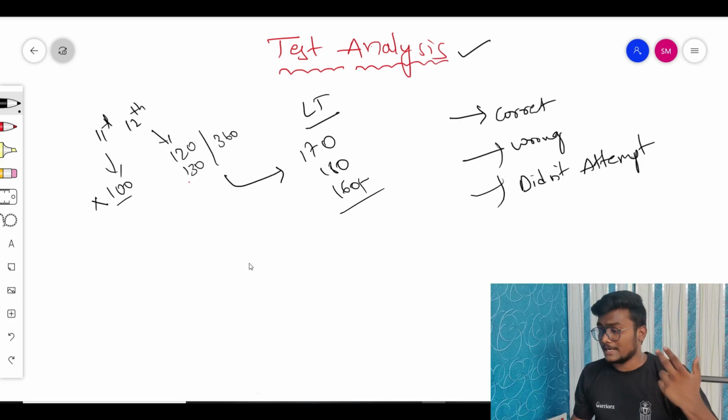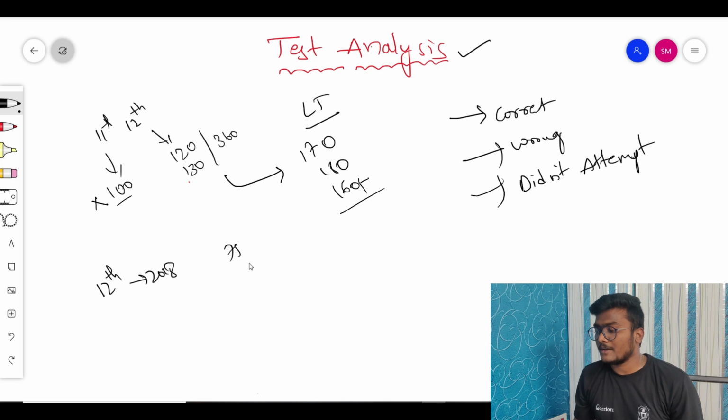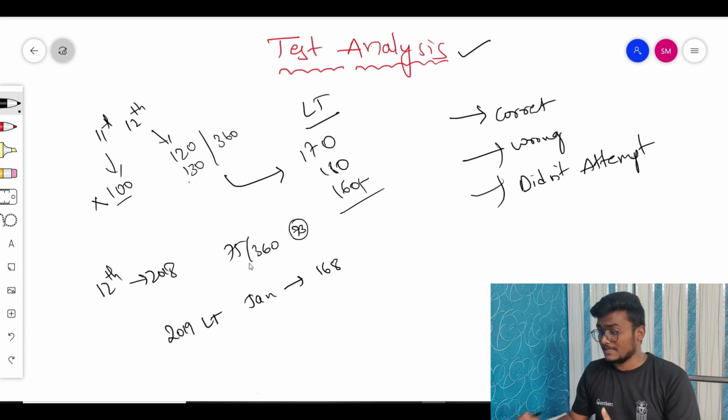First and foremost, let me also explain one more thing. In my plus 2, in 12th standard in 2018, I got 75 marks out of 360. At that time the general cutoff was 73, so with 2 marks only I qualified. I think most of you already know this if you have watched my journey to NIT Warangal video. In 2019, my long term days, in the January attempt I got 168, okay, just see the increase.